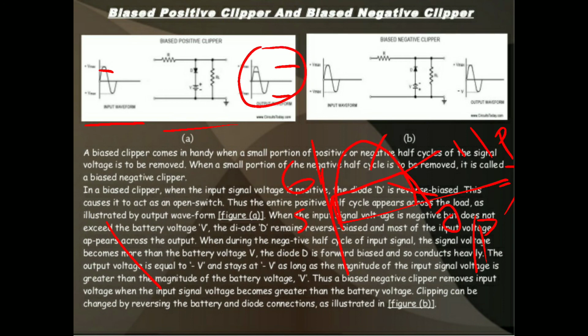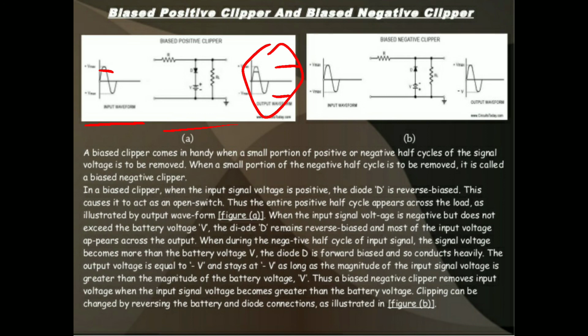Let us consider the negative half cycle. During the negative half cycle, the diode goes to reverse bias condition, which does not conduct and acts as an open switch. So all the input is passed to the output, and the output will get the negative half cycle. This is the output waveform of the positive bias clipper.